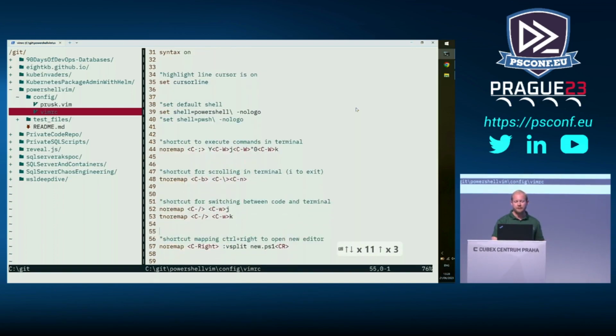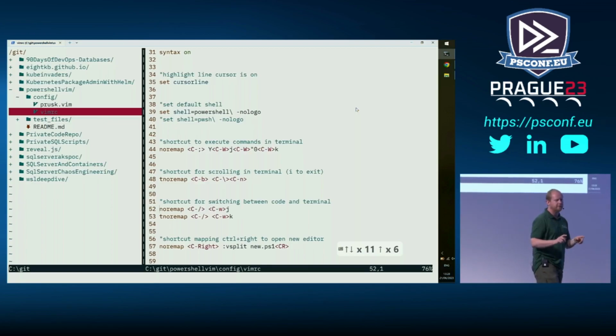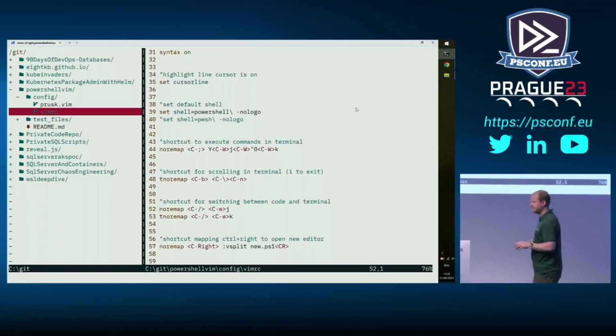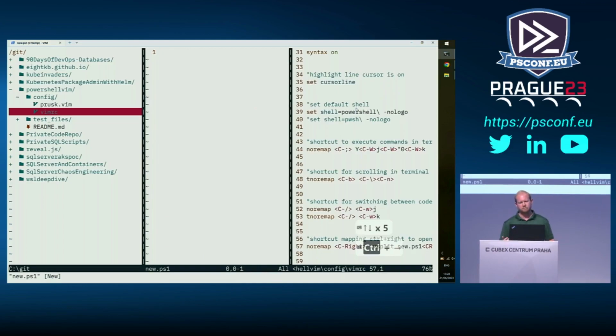Shortcuts for switching between code and terminal, because you can move Control W down, Control W up, but I just want to be able to press Control / go up and down and move around as much as I want. A couple of other short maps for if I want a new window. Can start typing there. Let's get rid of that.